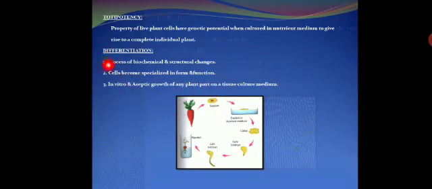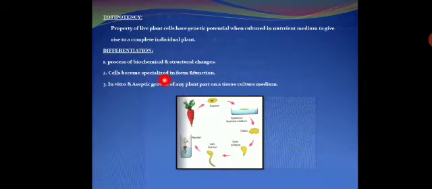Next is differentiation. What is the meaning of differentiation? In Tamil we say வேறுபாடு அடைதல். Here a simple cell develops into a complex one. It is a process of biochemical and structural change, and that is called differentiation. In differentiation, the cells become specialized in form and function. The function also changes.